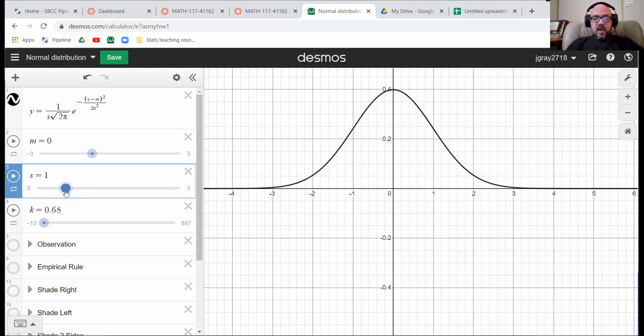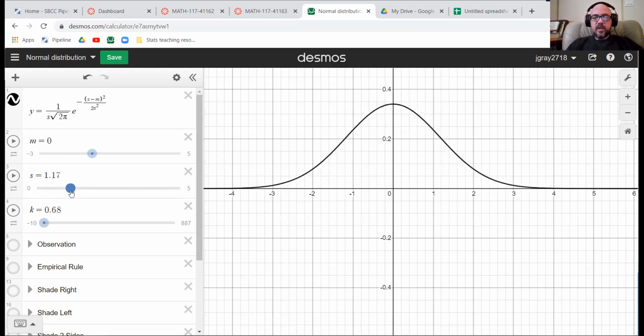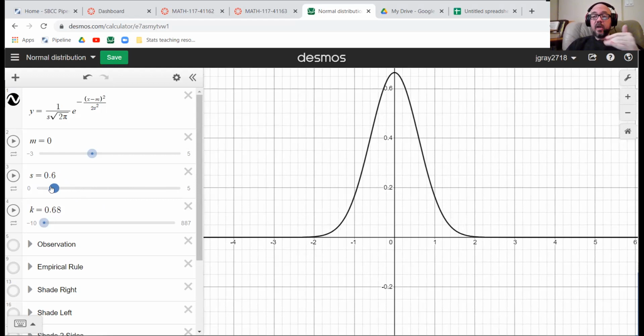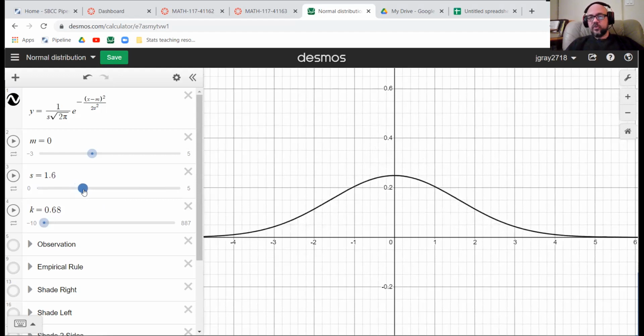If I make it bigger, that will spread my distribution out more. And if I make it smaller, it will be spread out less and more peaky in the middle, because as with every distribution, the area under this thing is exactly 1 at all times. So when I change the width, it also changes the height, so the area is still 1.